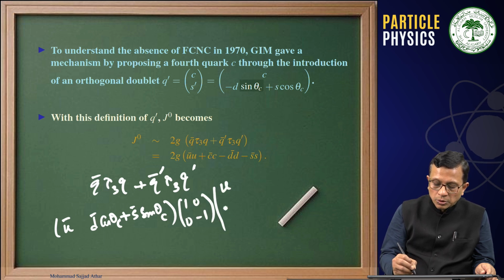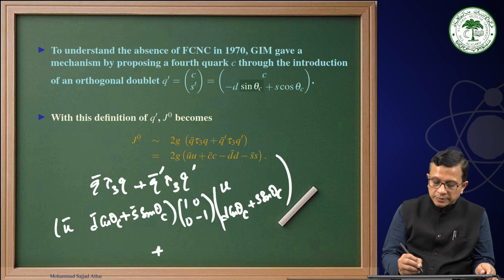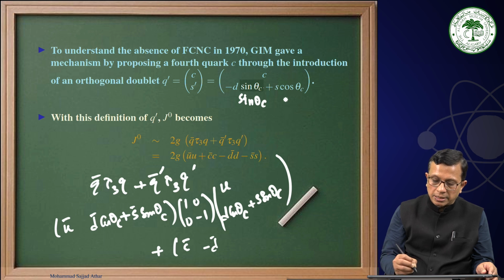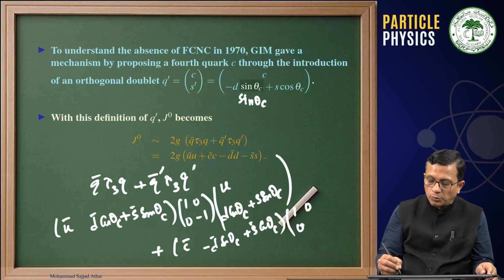Then this was U, D cosine theta C plus S sine theta C. Now in addition to that, plus C bar, minus D bar, minus D sine theta C plus S cosine theta C. Therefore the doublet is C, S prime, and that S prime is minus D sine theta C plus S cosine theta C. Therefore this is minus D bar sine theta C plus S bar cosine theta C, 1 0 0 minus 1, and here we have C, minus D sine theta C plus S cosine theta C.